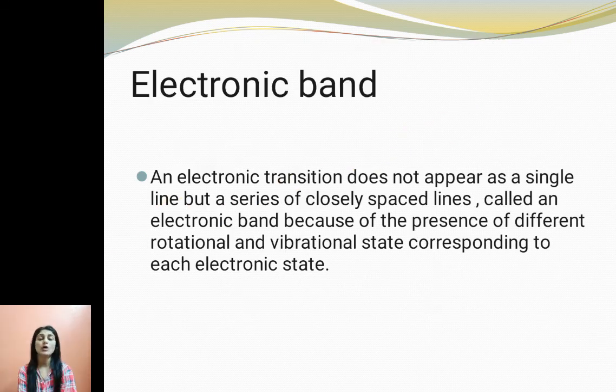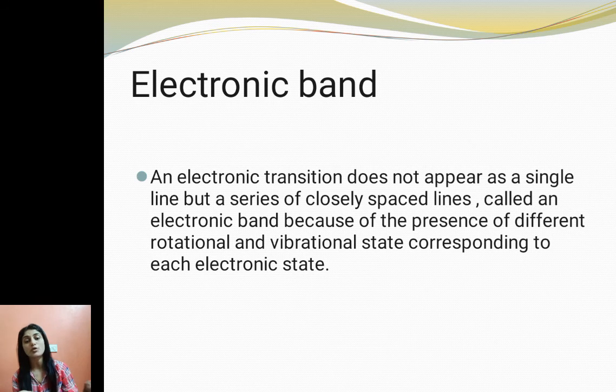Just like the vibration rotation spectrum is called a vibration rotation band, an electronic transition does not appear as a single line, but as a series of closely spaced lines, and that is why it is called an electronic band.